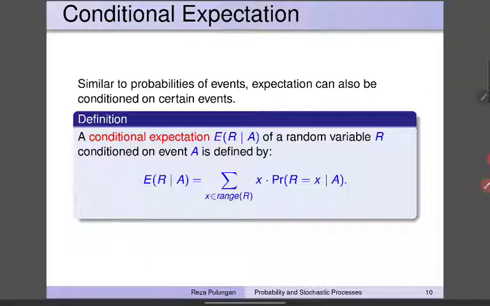A conditional expectation of a random variable R given event A is defined by the expectation of R given A is equal to the sum of all x element of range R, x multiplied by the probability that random variable R has value equal to x given A. So this simply means take every possible value of the random variable, then multiply this possible value by the conditional probability that this value occurs.